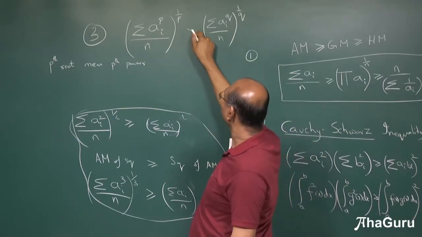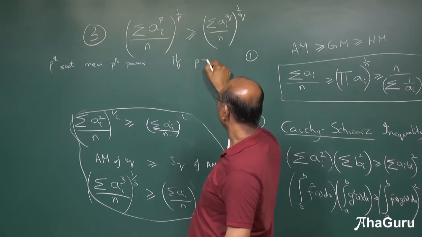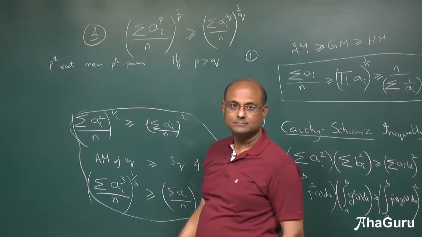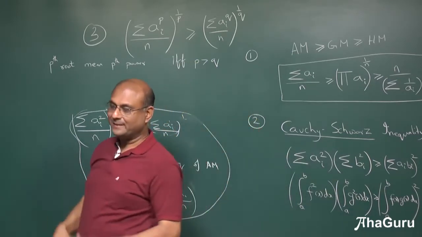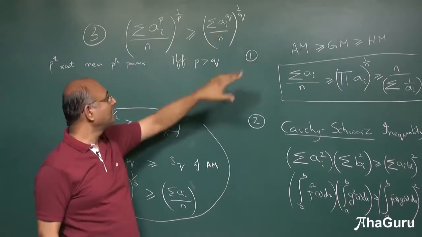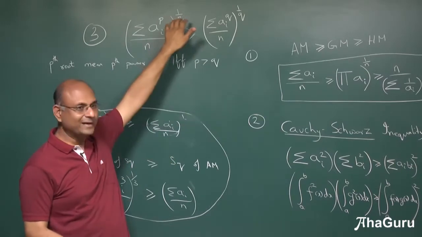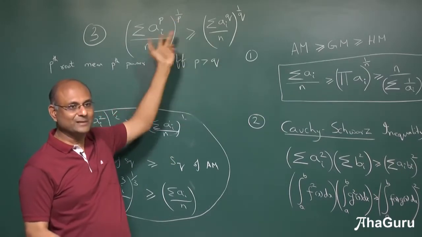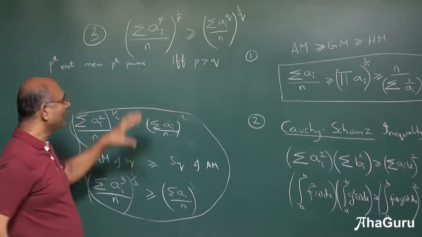This is greater than that if and only if p is greater than q. That is, if p is greater than q, then this will be greater than or equal to that. And if that is greater than that, p must be greater than q. Obviously, it must work in reverse because otherwise you can flip it around and say that is greater than this. So, I hope this idea is clear.